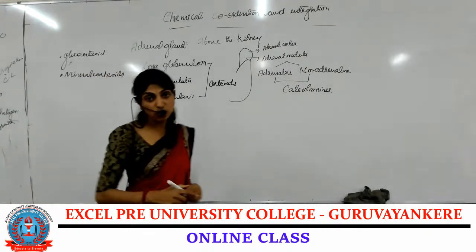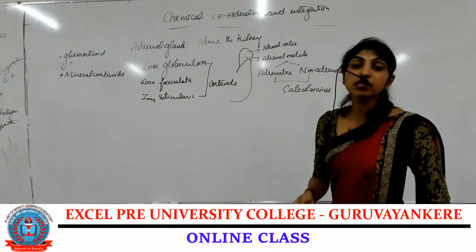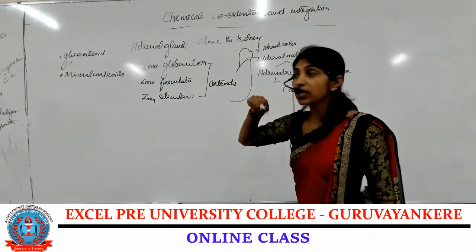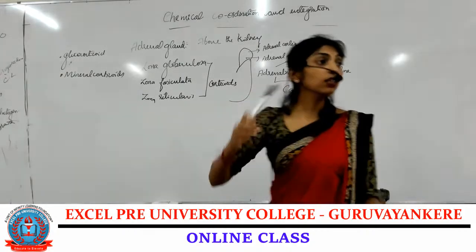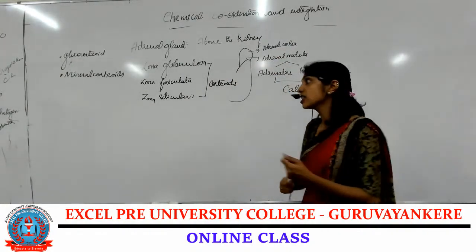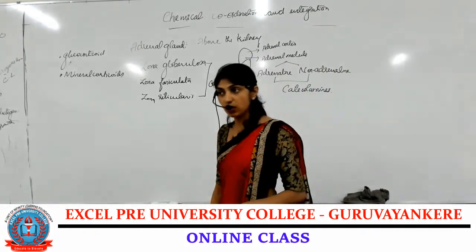Glucocorticoids help in glucose metabolism, and the glucocorticoid present is called cortisol. Mineralocorticoids help in the water and mineral balance, or electrolyte balance, and the mineralocorticoid present is called aldosterone.